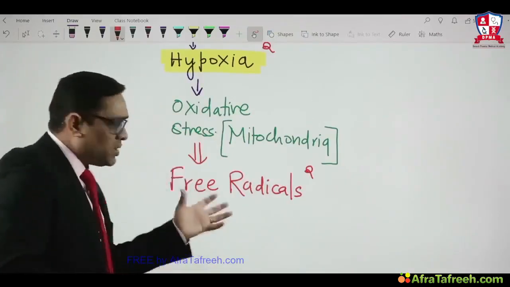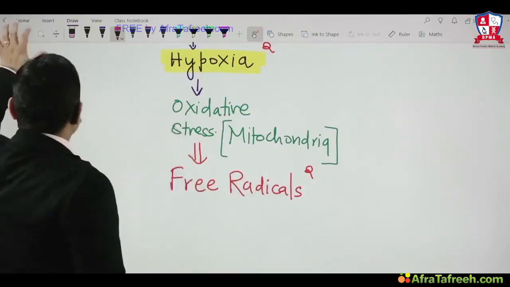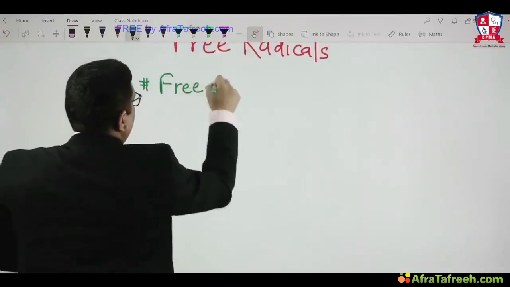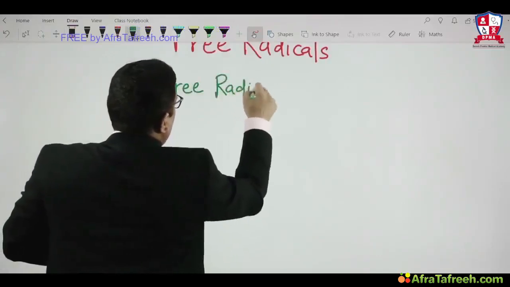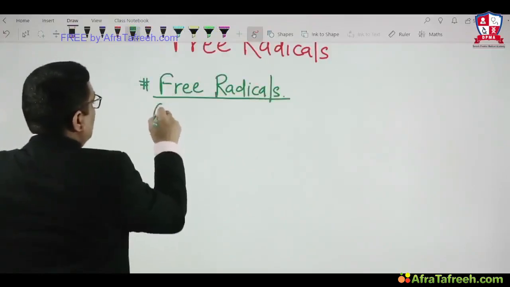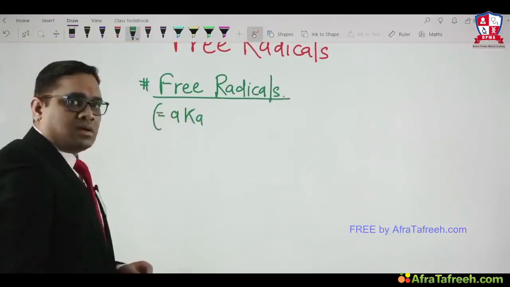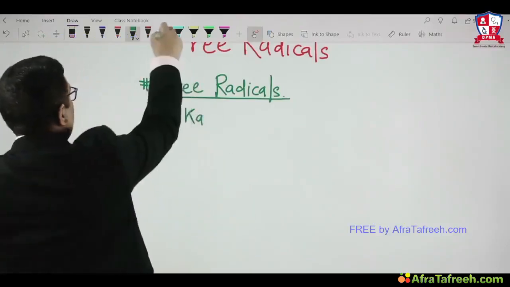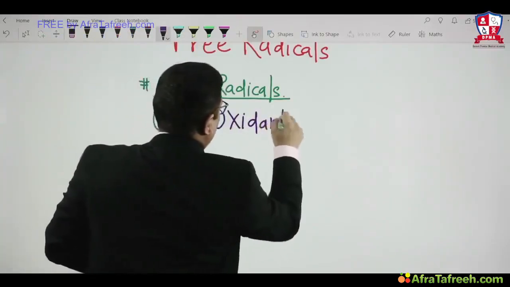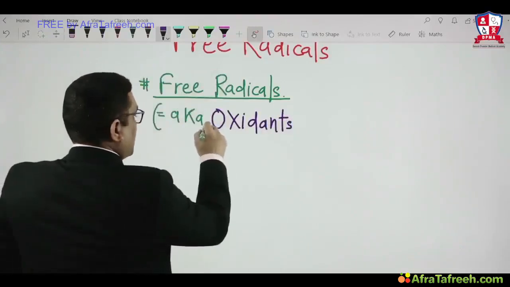What are these free radicals? Now we will discuss free radicals. The next topic we are going to see is free radicals, right? The question is, what are free radicals? One should know that free radicals are also known as oxidants.